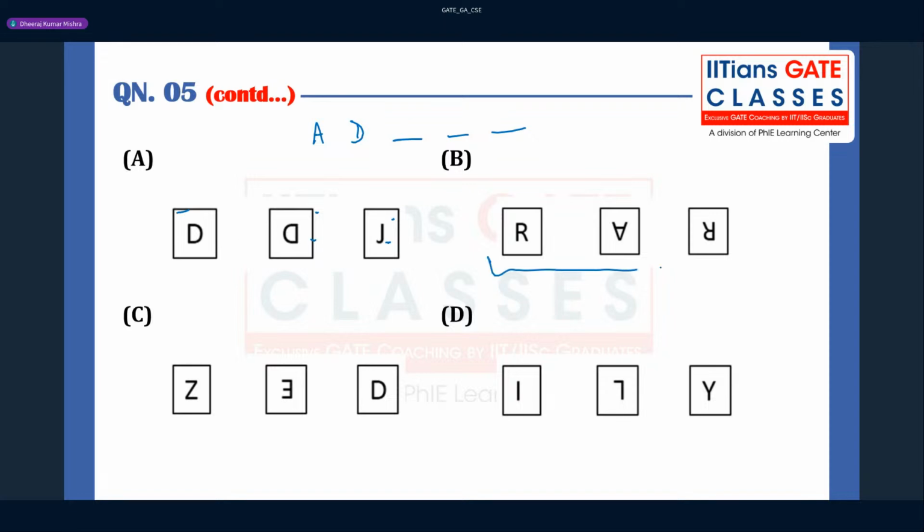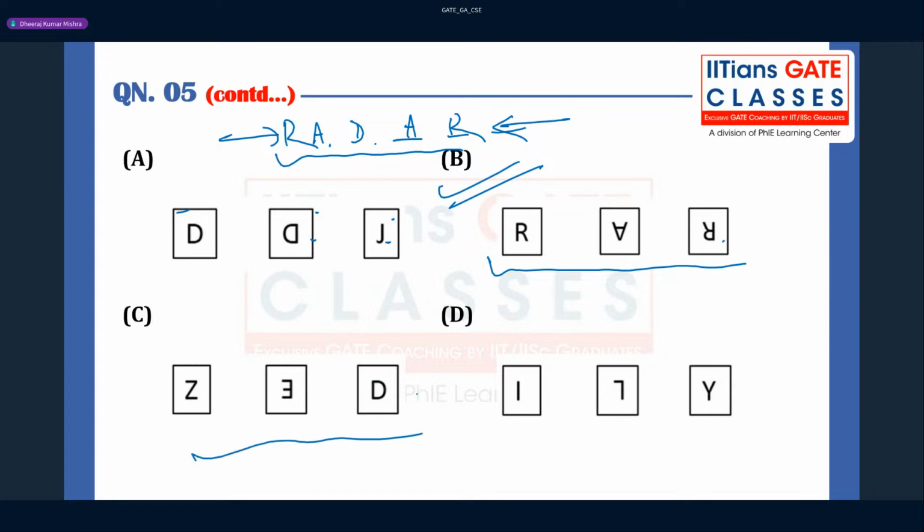Suppose this is a word R A R, right? So if you take R here, A D, you take R, A here, you take R here, where there are two R's, we are getting one word that is nothing but radar, right? If you read from this side, this is a palindrome. If you read from this side, this is a palindrome, right? I believe this is fine. So this can be the correct answer for this question. You can check others also, but you will not find the palindrome pattern. So radar can be the correct answer.